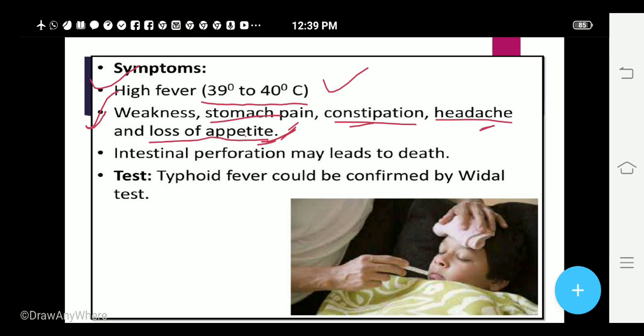Yes, and because there is loss of appetite, there is going to be weakness. You will not feel good, you will not eat well. That would further lead to weakness. It can also cause vomiting. Okay, and sometimes there is going to be constipation, but many times there is going to be the... sorry. So along with the constipation, some people will feel constipation, but more frequent